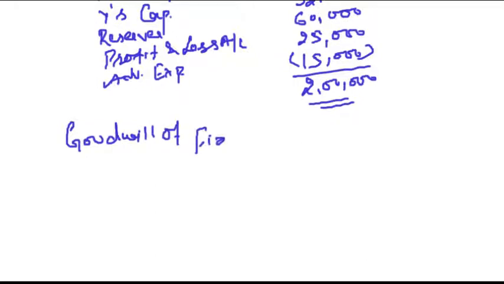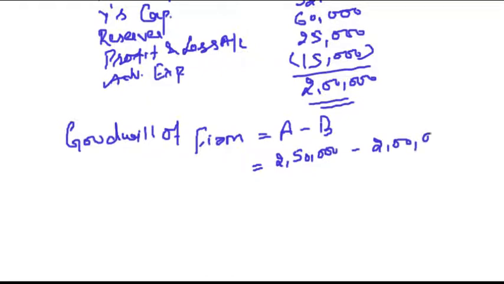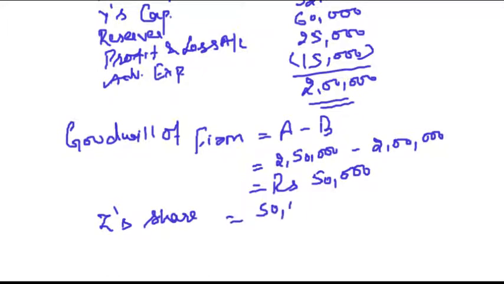Now, goodwill of firm is A minus B. What is A? 2,50,000. What is B? 2 lakh. So the goodwill of firm is rupees 50,000. What will be Z's share in goodwill? 50,000 into 1/5. This is the amount that Z has to bring as premium for goodwill to compensate the old partners for loss of share.